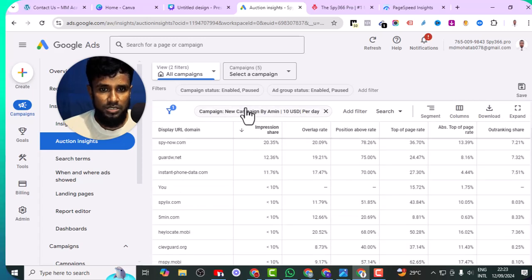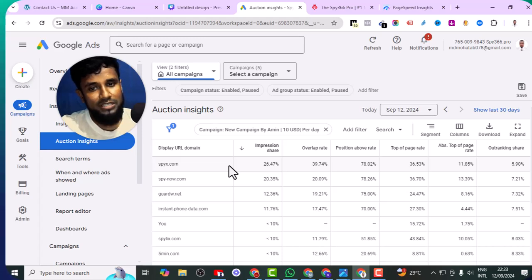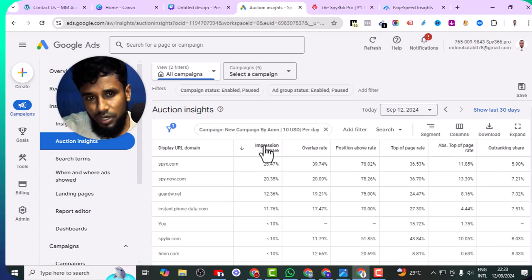Here you can see my position is fifth, and SpyX, spynow.com, guardnet.com, instantphonedata.com are in the fourth position. They are in the above position overlap, that's why they get traffic from Google Ads. We do not get traffic.